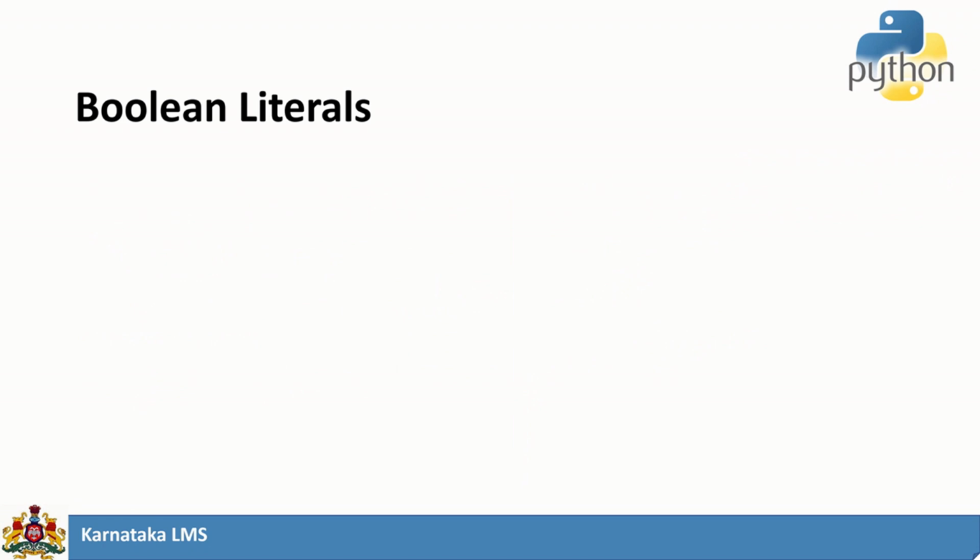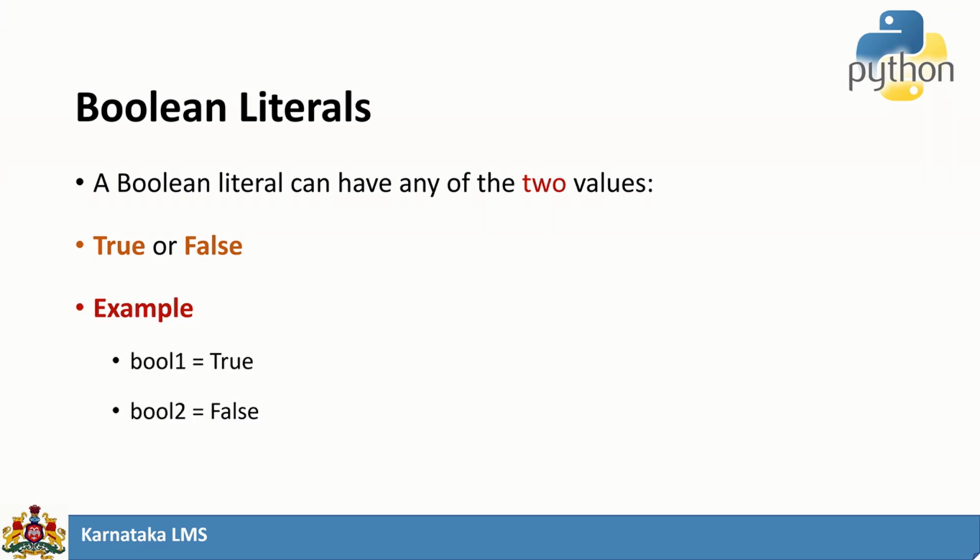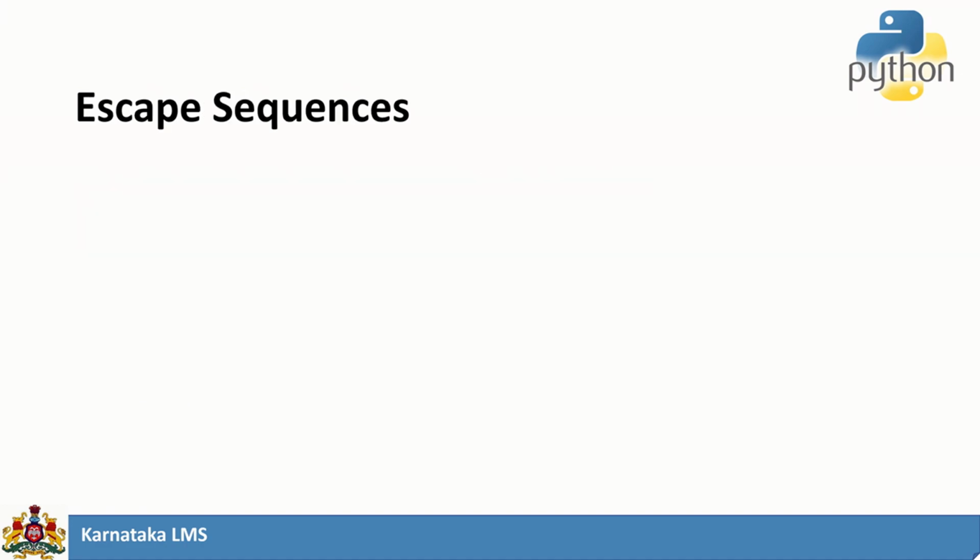The next one is the Boolean literal. Boolean means true or false. It can take only two values, either true or false. For example, bool1 is equal to True, bool2 is equal to False. You cannot assign any other value.